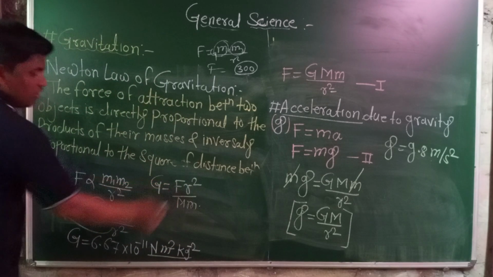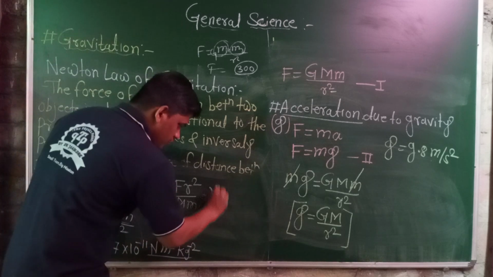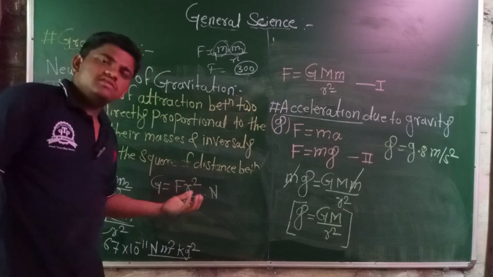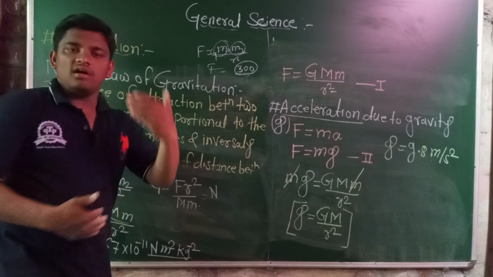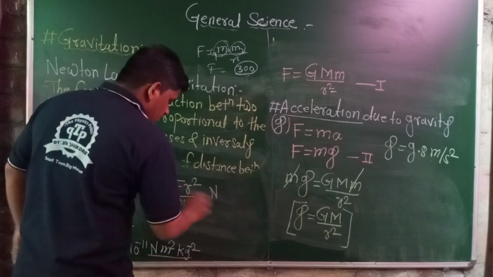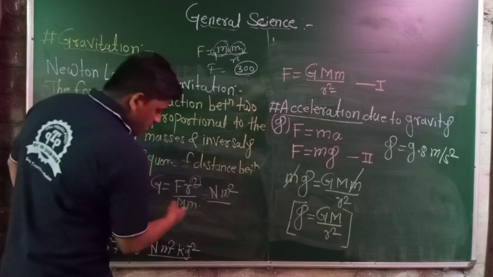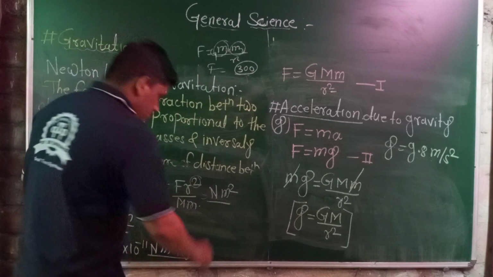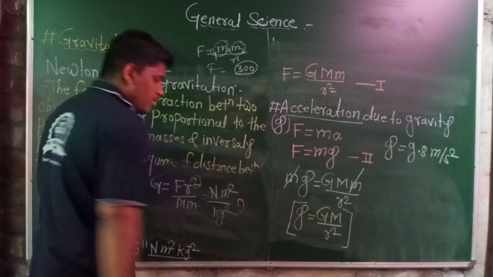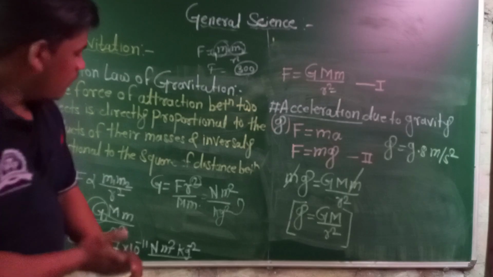The unit of force is Newton. The unit of distance r is length, or meter, so meter square. Meter square is divided by m into m, twice the mass, so the standard unit of mass is kg square. When moving upward, the power becomes negative.